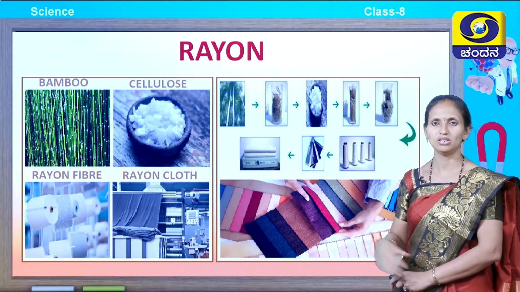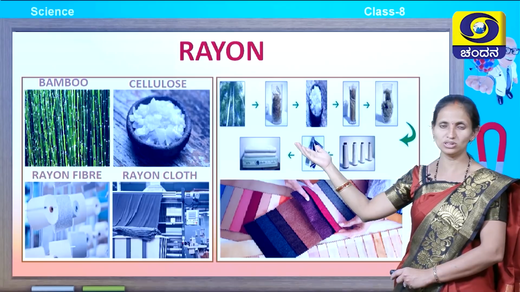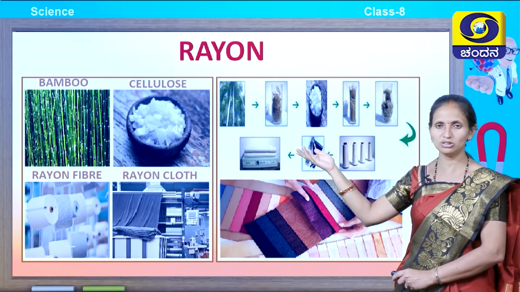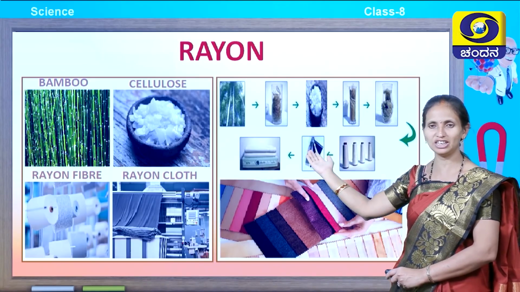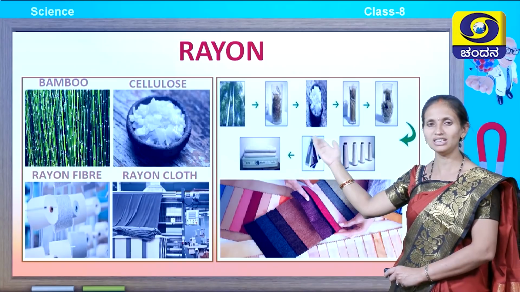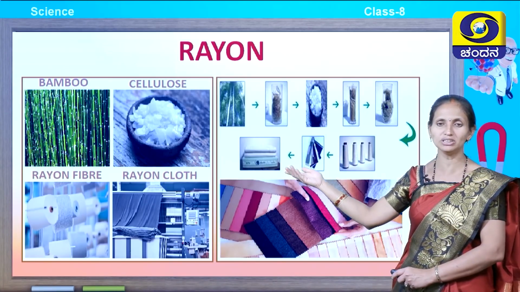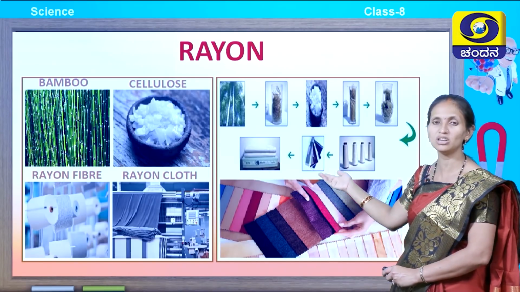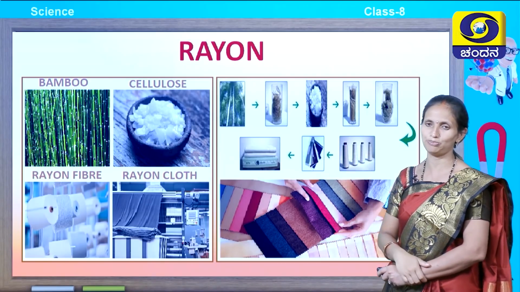The process of making rayon: cellulose is obtained from bamboo. Bamboo is a natural source. This cellulose is chemically treated and converted into fibers, and these fibers are converted into fabrics. They are rayon fibers which are made into rayon clothes. These are the different processes involved in making artificial silk, which is known as rayon.